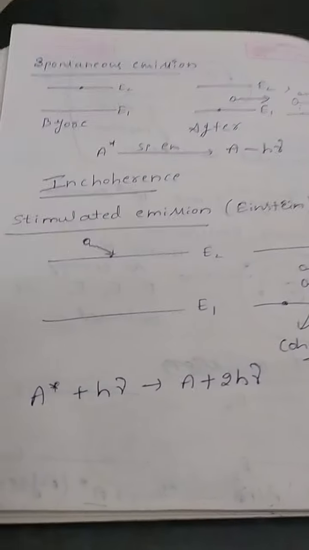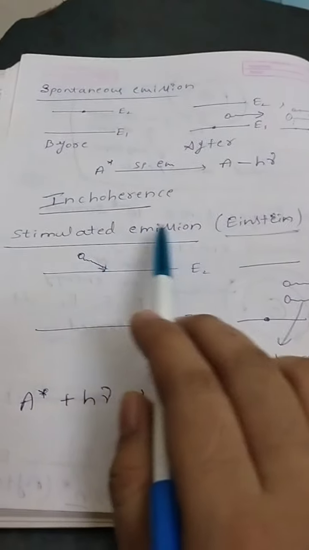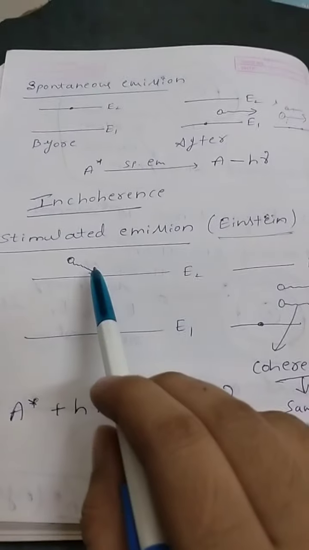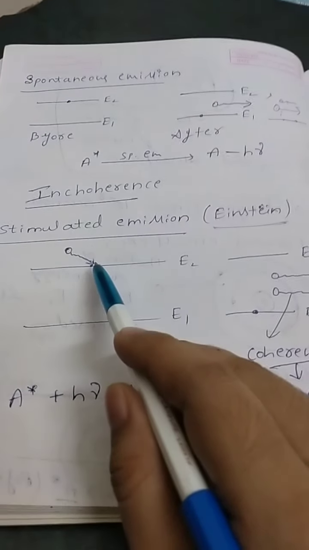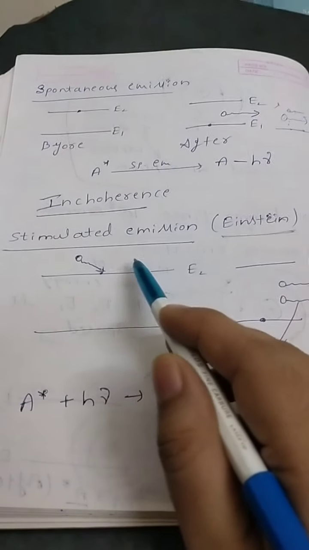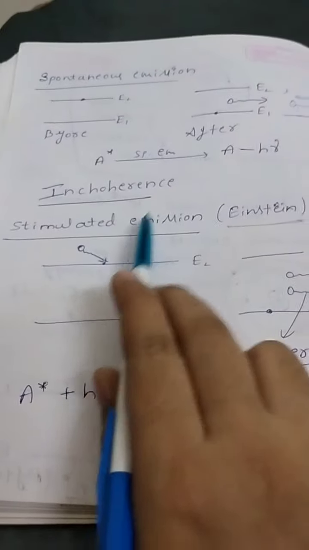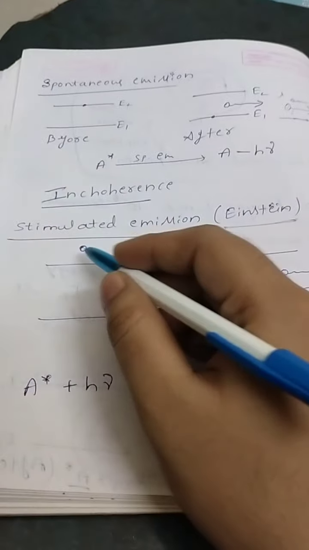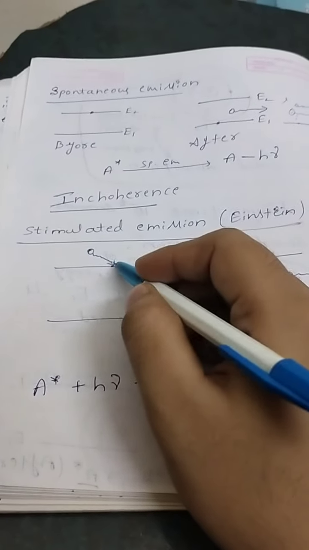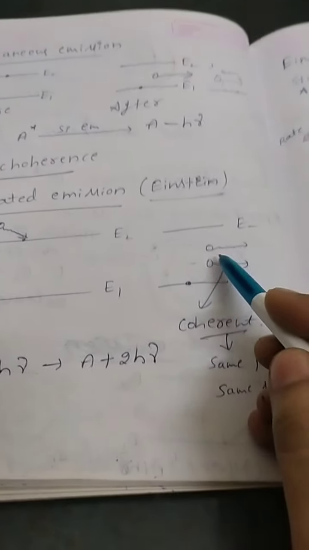So in order to attain the coherence, we should do something which is explained by the Einstein idea, that is known as stimulated emission. So what do you mean by stimulated emission? When the atom is already in excited state, another way of getting back the excited atom to its natural state is by passing the energy. So this is known as stimulated emission. So I will pass the energy by giving a photon hit on it with the energy E is equal to h nu. So when it comes back, it releases 2 photons. So how does it release 2 photons?